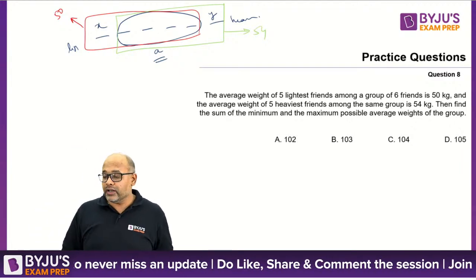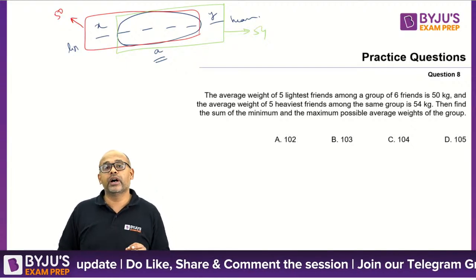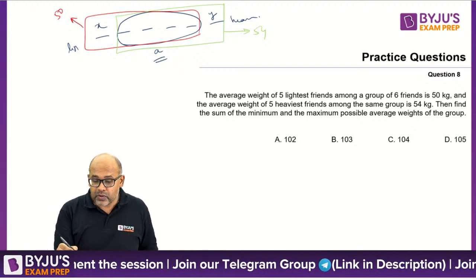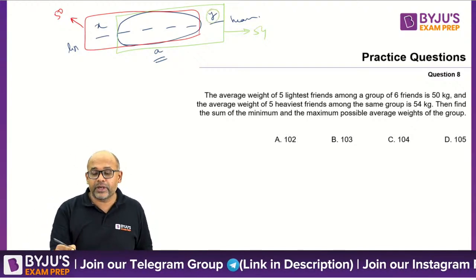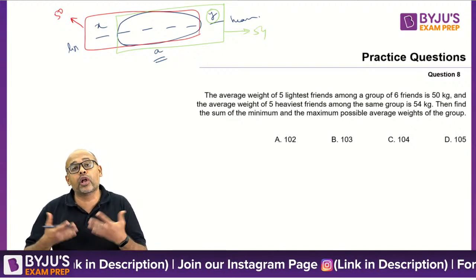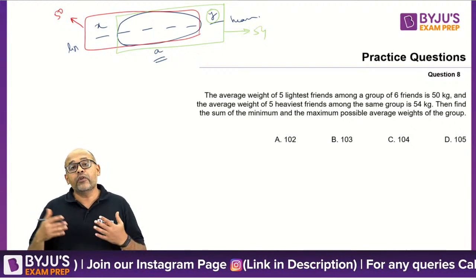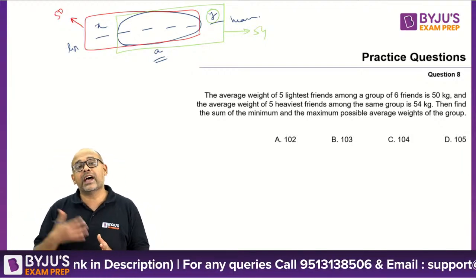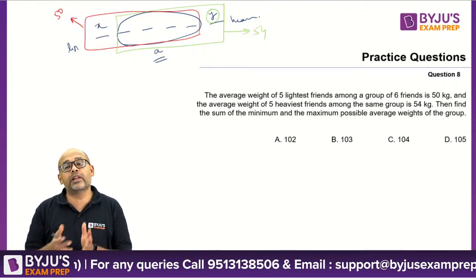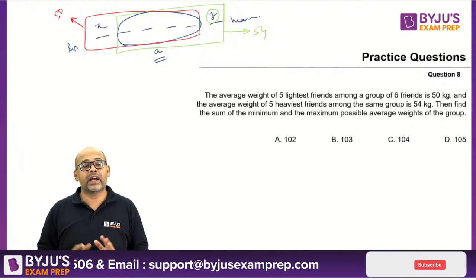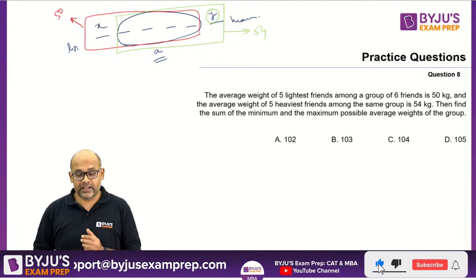Now, if you want the average weight to be the minimum most, which means you have to take the Y to be as low as possible and X also to be as low as possible. That's how your overall average will be least. If you want the average to be the highest possible, then you can take X as high as possible, Y as high as possible, and you'll get an overall maximum possible weight. That is a basic idea. Yes, Vicky, that is correct.